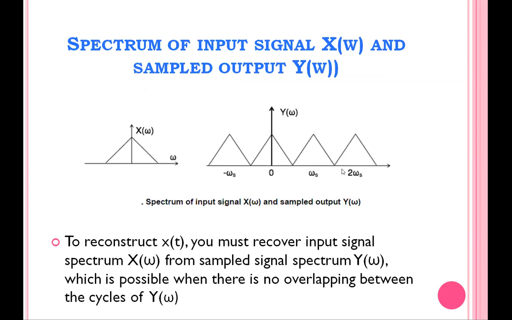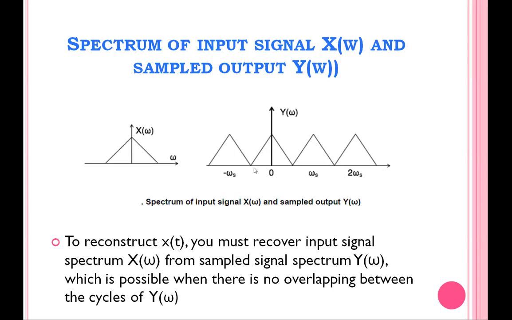This is X of (omega minus omega_s). Similarly, this is X of (omega plus omega_s). This one is X of (omega minus 2 omega_s), etc. Okay, so this is nothing but the spectrum of the sampled signal.